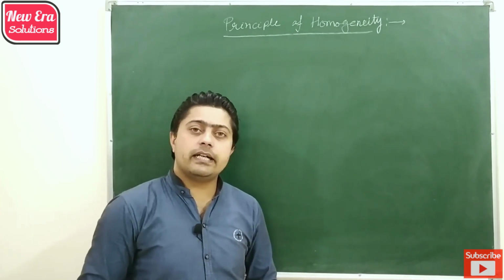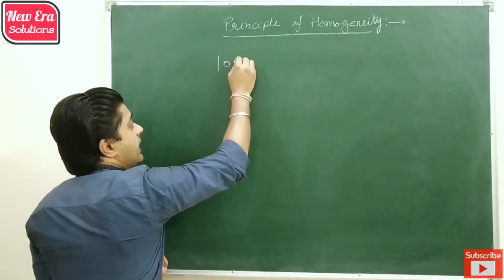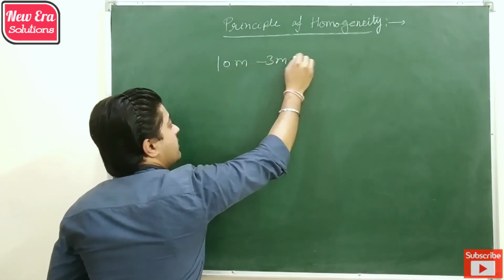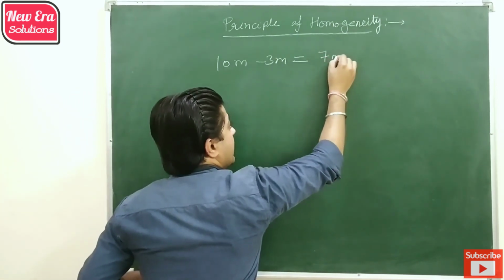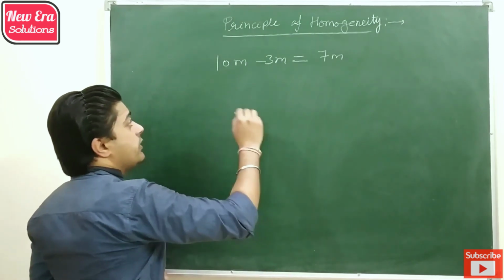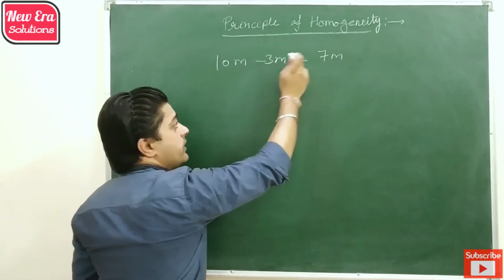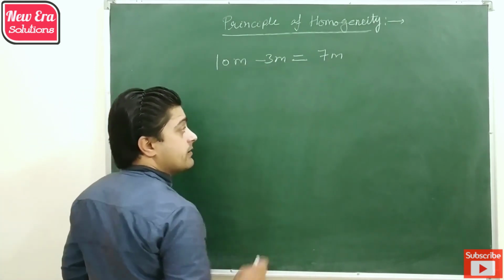To illustrate that, let's take an example in which we subtract a length of 3 meter from the length of 10 meter. Then we get the remaining length 7 meter. So if you observed, the magnitude of length changed to 7, when 10 minus 3 we get 7, but the dimension in these three cases is the same.